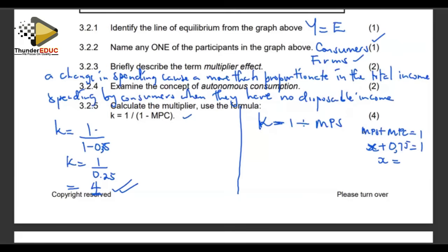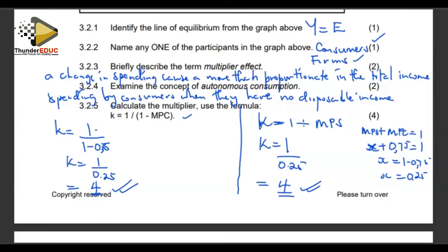Our x is equal to 1 minus 0.75, which gives us our x is equal to 0.25. So for that sake, we are saying our formula is K is equal to 1 divided by 0.25, which is also going to give us 4. So that is also how we can calculate.